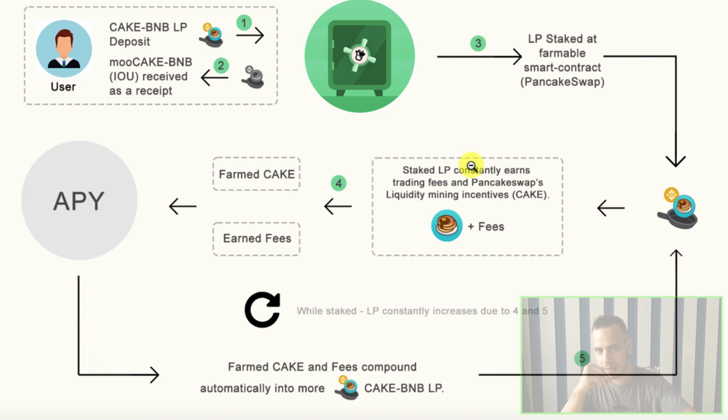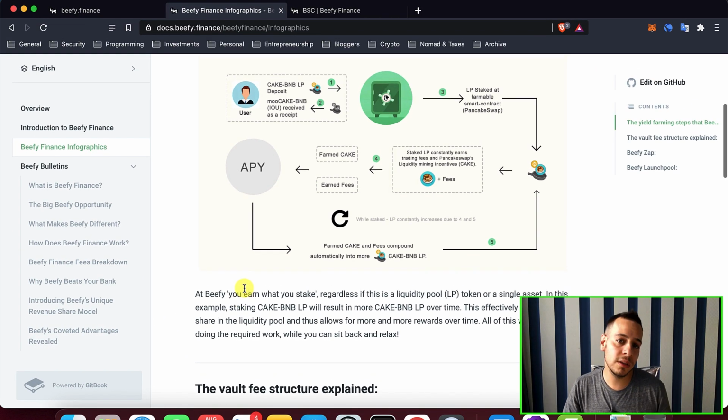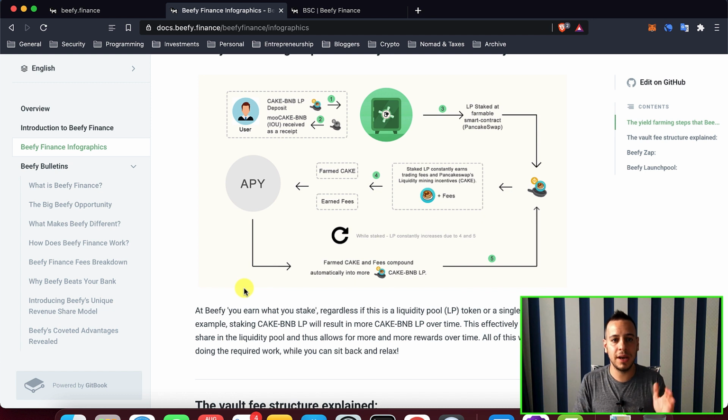It buys liquidity pool tokens again and restakes them in the farm, and you get first the fees on the swaps, and secondly the yields, the cake rewards that the PancakeSwap team offers for this particular Cake BNB farm. The APY is compounded all the time, and you get more yields. So this is the basic example as I can explain it to you.